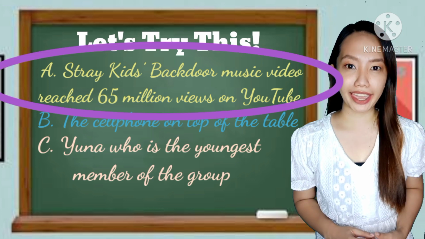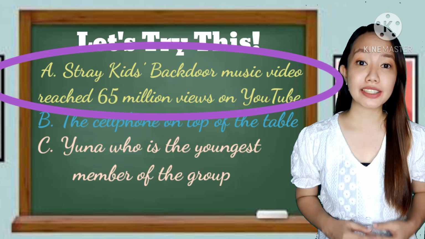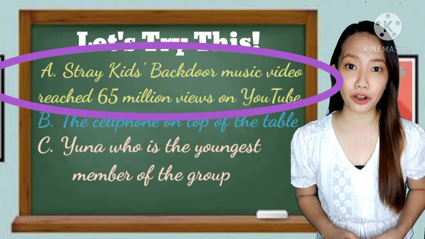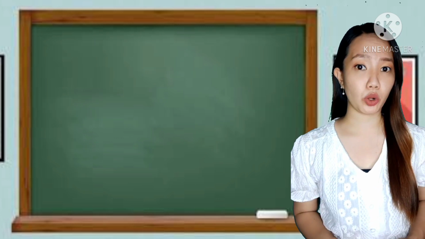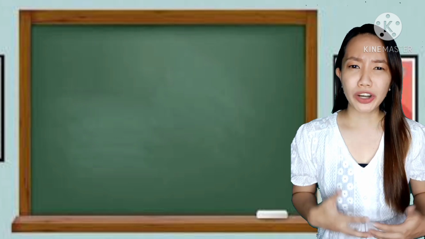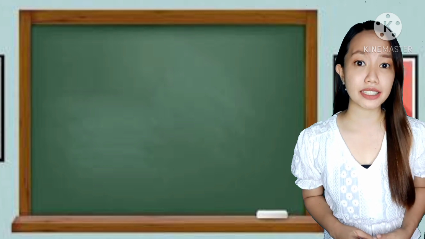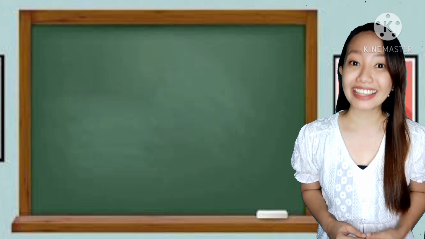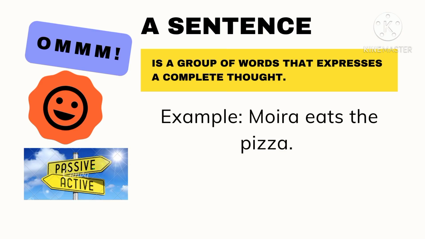Correct! Letter A. A Stray Kids backdoor music video has reached 65 million views on YouTube. And what made you say that that is an example of a sentence? What do you think is a quality or a characteristic of a sentence? Okay, let's check its definition. A sentence is a group of words that expresses a complete thought.